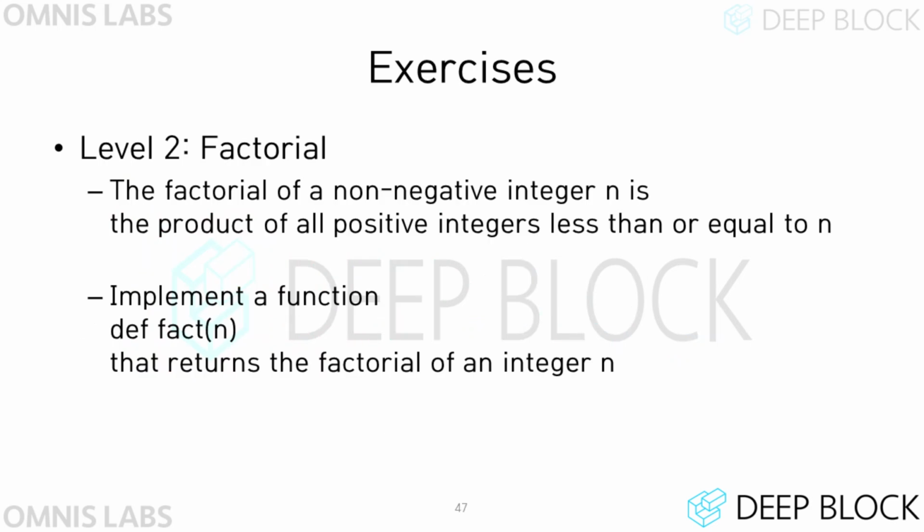Now, let's implement the function factn that returns a factorial of n. A factorial of n is a product of all natural numbers less than or equal to a natural number n. The factn function is a function that takes the natural number n and returns the factorial of n. Let's implement the function.